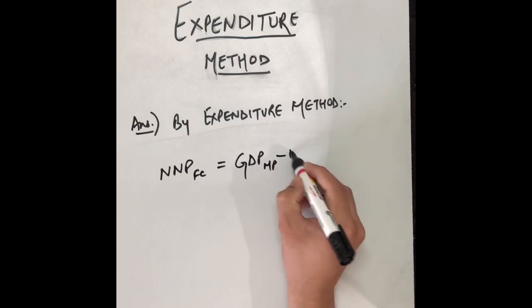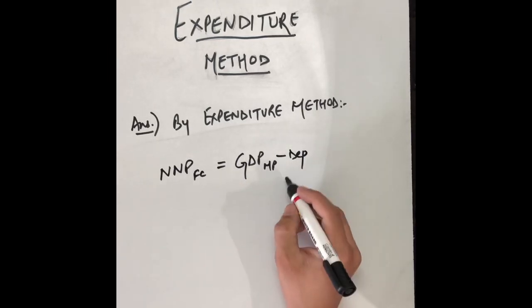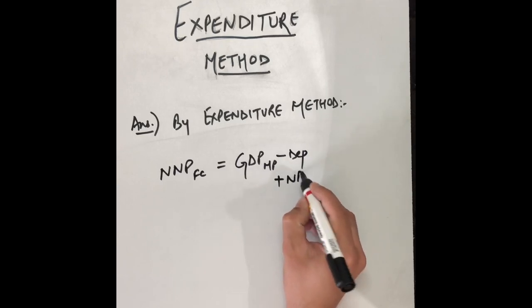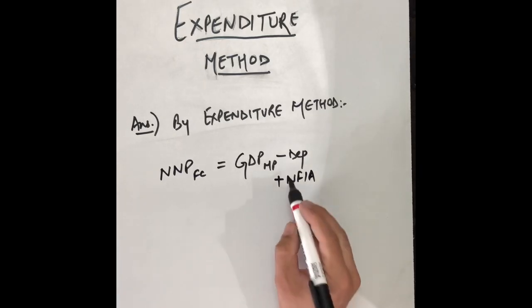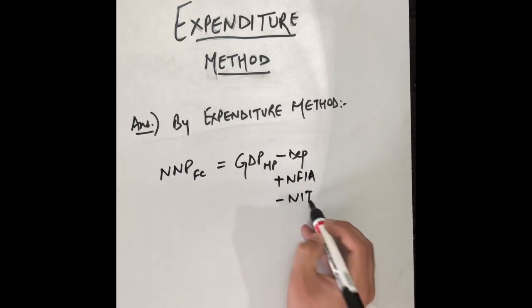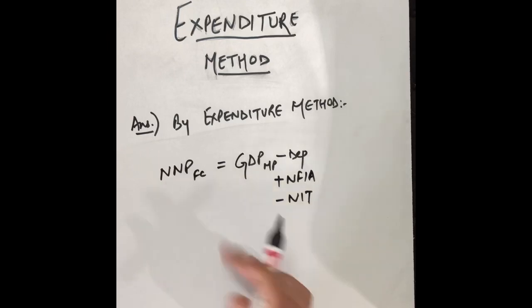So minus depreciation for converting gross value to net value, then plus NFIA for making domestic product the national product, and minus NIT for converting market price into factor cost.